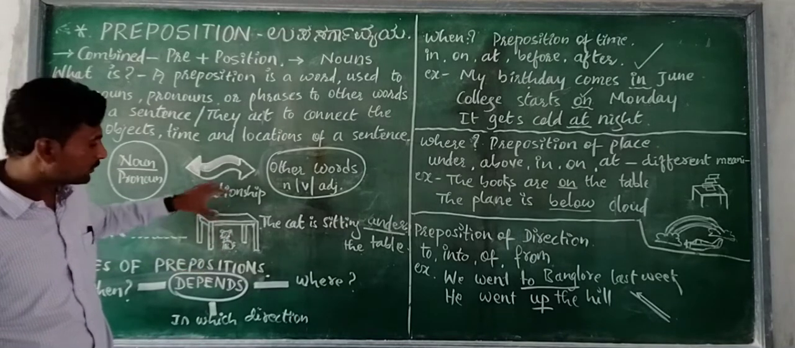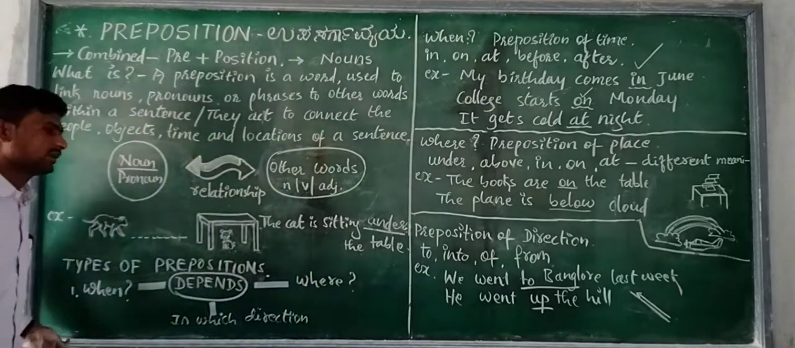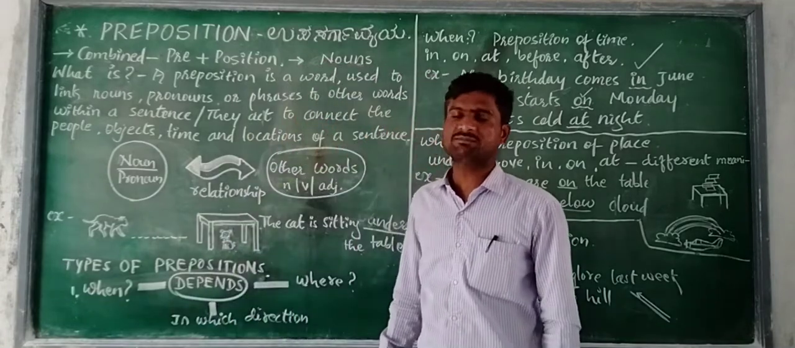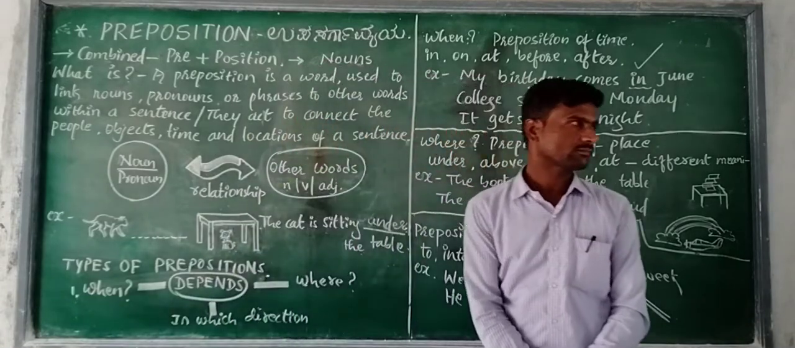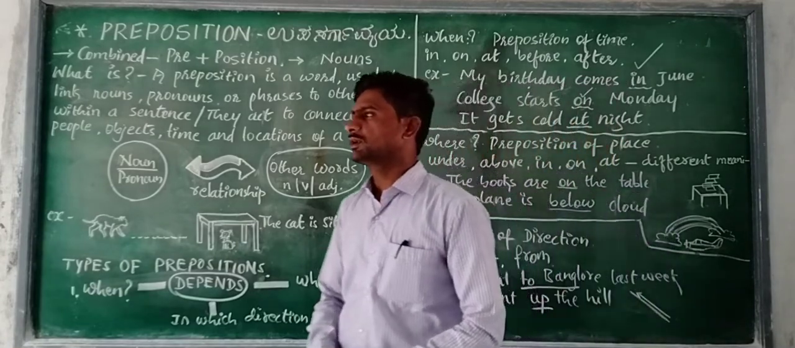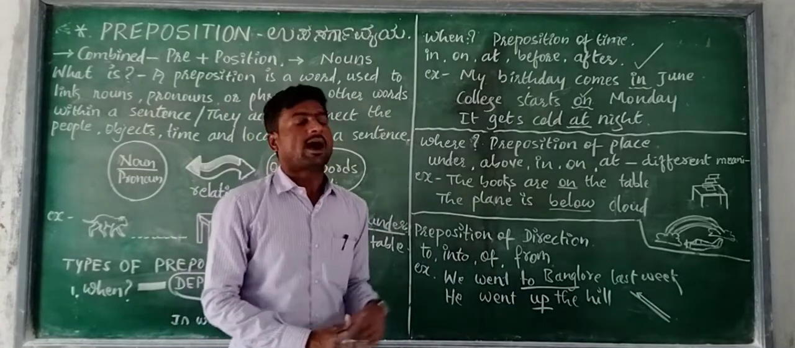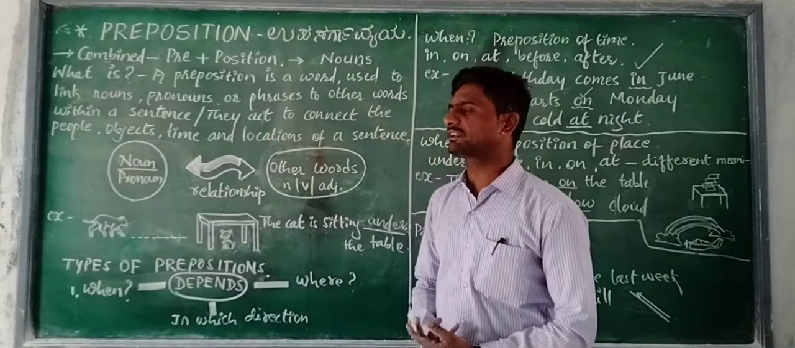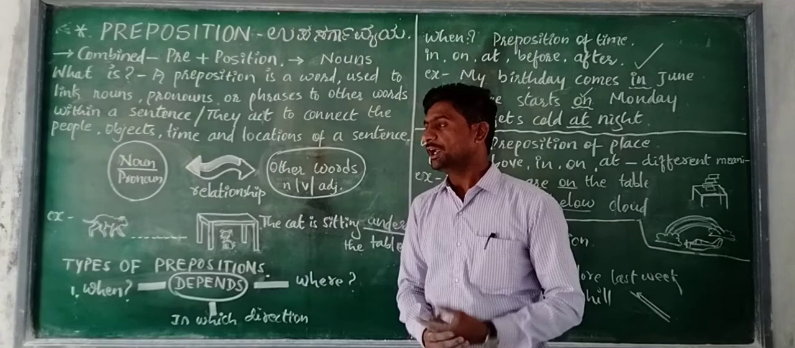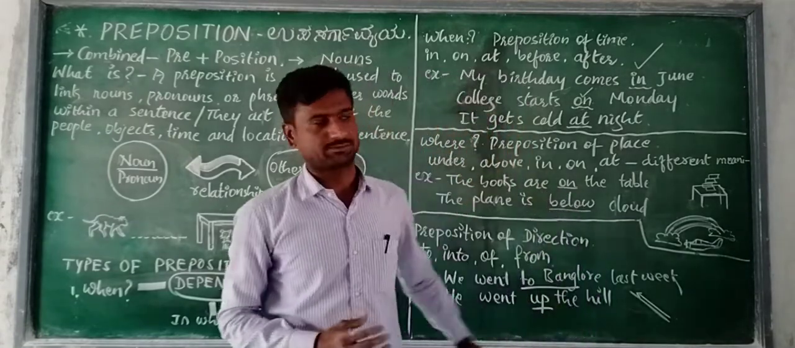ಈ ಬೆಕ್ಕಿಗೂ ಮತ್ತು ಟೇಬಲ್ಗೂ ಇರುವಂತಹ ಸಂಬಂಧವನ್ನು ಹೇಳಿಕೊಳ್ಳೋದಕ್ಕೆ ಒಂದು ಪ್ರಿಪೋಸಿಷನ್ ಬಳಕೆ ಆಗಿದೆ. Yes, after such an example, I am going to give you the types of prepositions. My dear students, there are so many prepositions in English grammar, and those prepositions are classified into three types mainly, depending upon the situation.